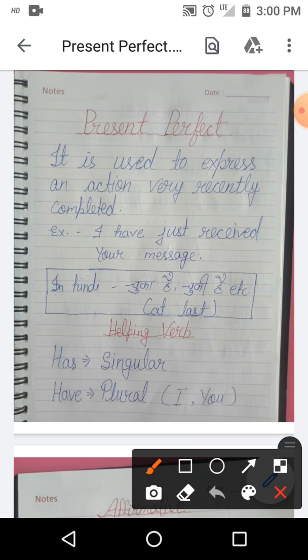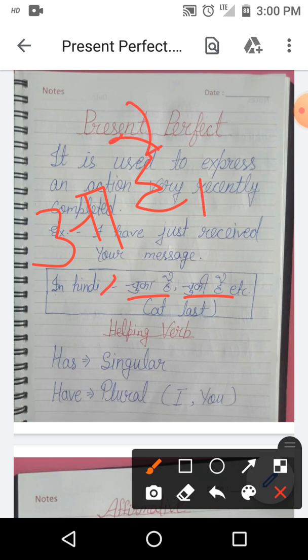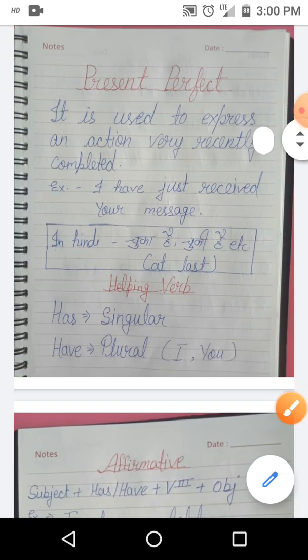If you want to identify this tense in Hindi, then you will find चुका है, चुकी है at the end of the sentence. And sometimes आ है, ई है, ए है, etc. These words will come at the end of the sentence. Then it is present perfect tense.